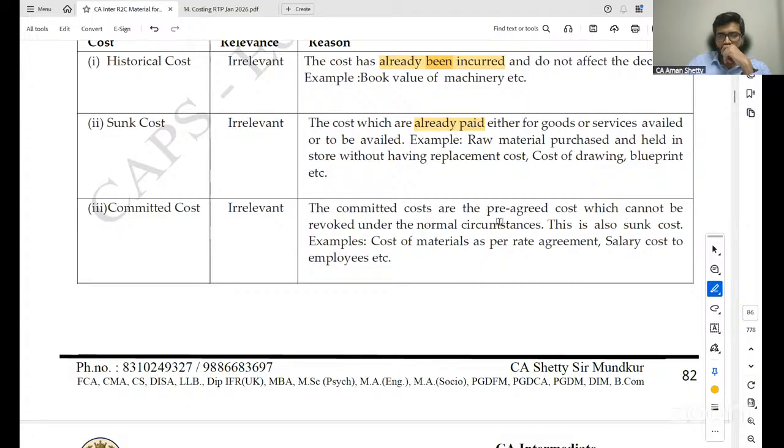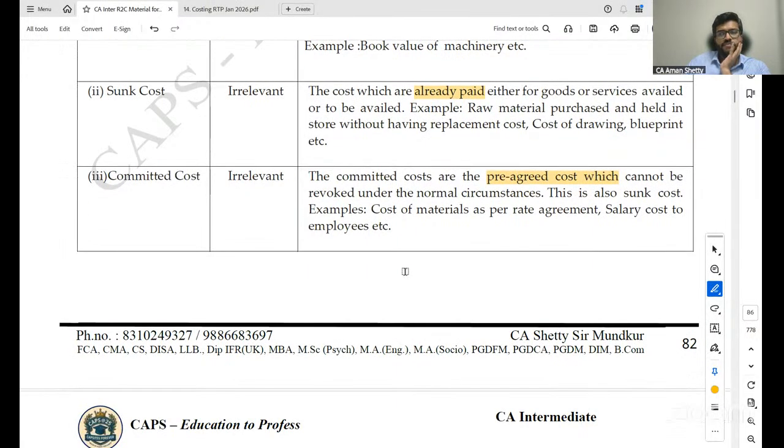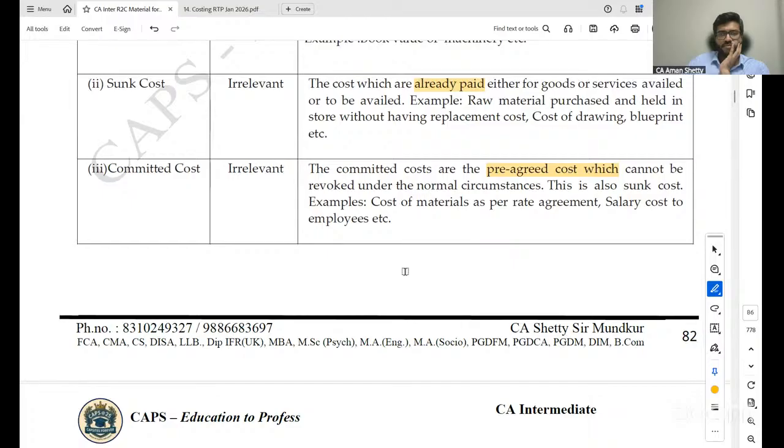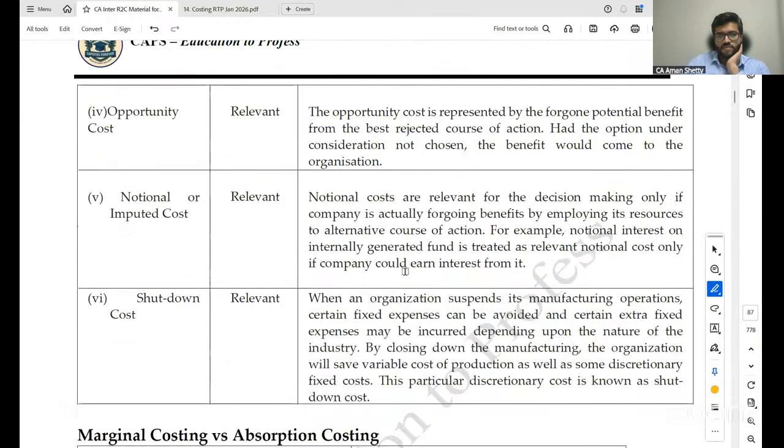Examples: raw material purchased and held in store without a replacement cost, cost of drawings, blueprints, etc. Committed cost is irrelevant. Committed costs are pre-agreed costs which cannot be revoked under normal circumstances. This is also a sunk cost. Examples: cost of materials as per a rate agreement, salary cost to employees, etc.